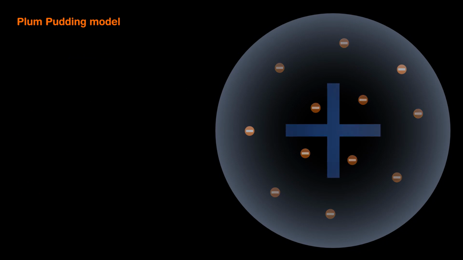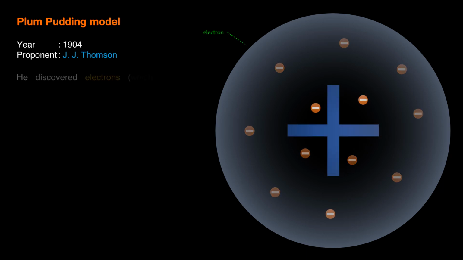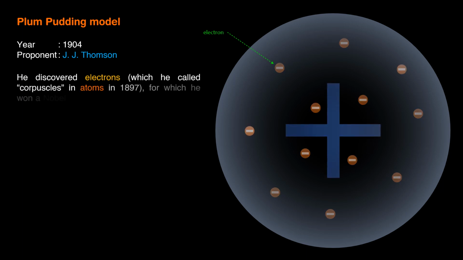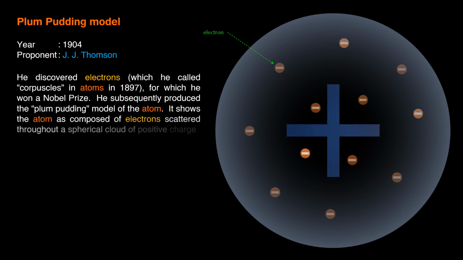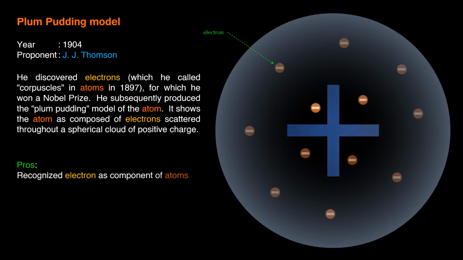Plum Pudding model. Year, 1904, proponent, Joseph John Thomson. He discovered electrons, which he called corpuscles, in atoms in 1897, for which he won a Nobel Prize. He subsequently produced the Plum Pudding model of the atom. It shows the atom as composed of electrons scattered throughout a spherical cloud of positive charge. Pros, recognized electron as component of atoms. Cons, no nucleus, did not explain later experimental observations.